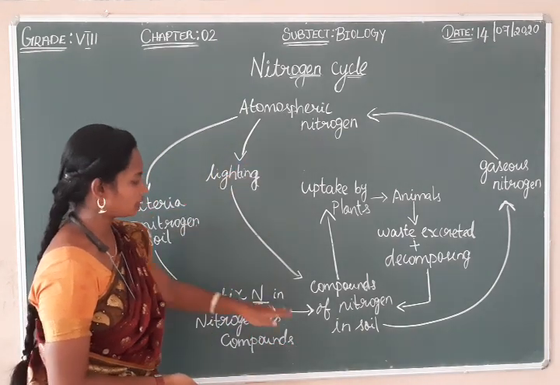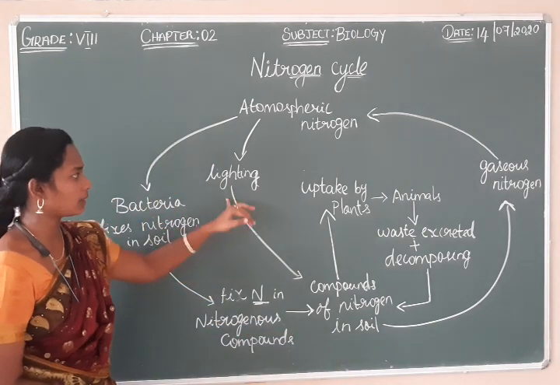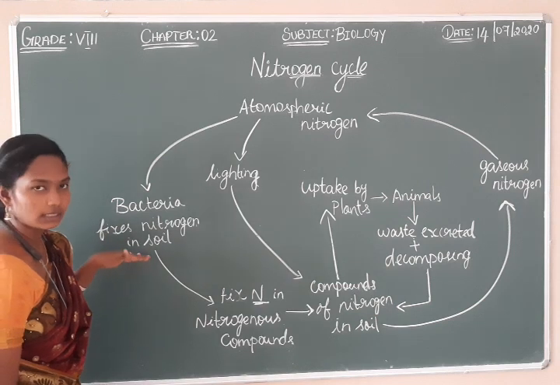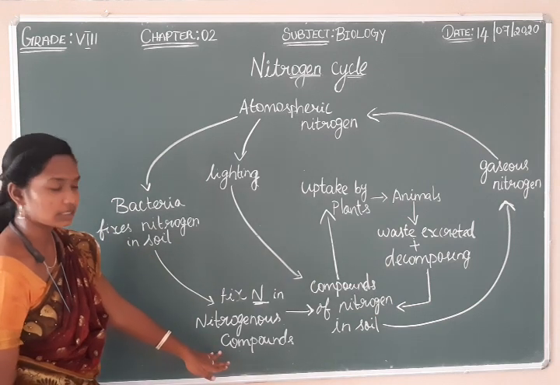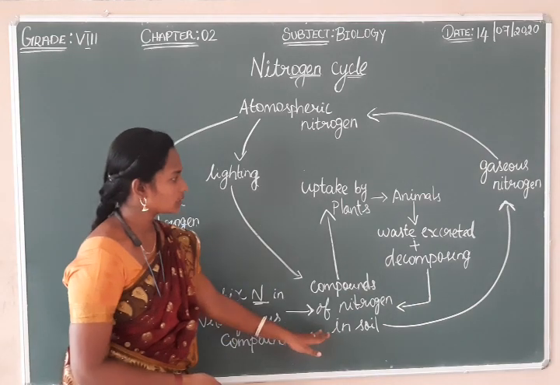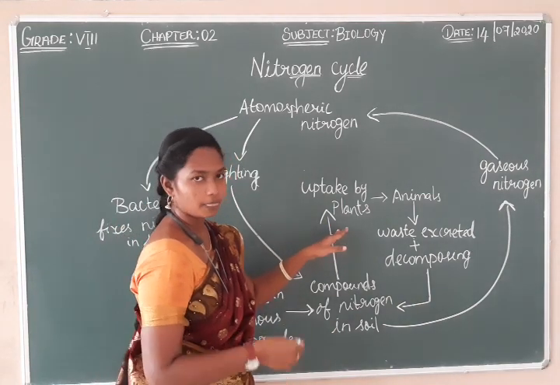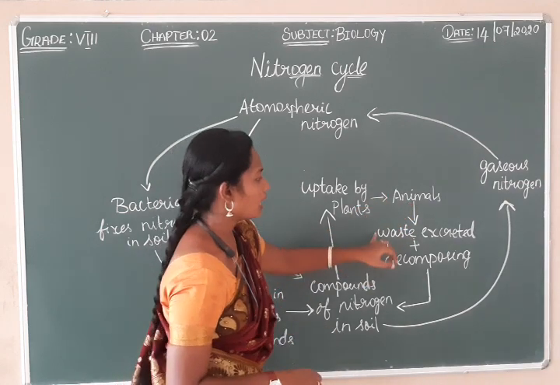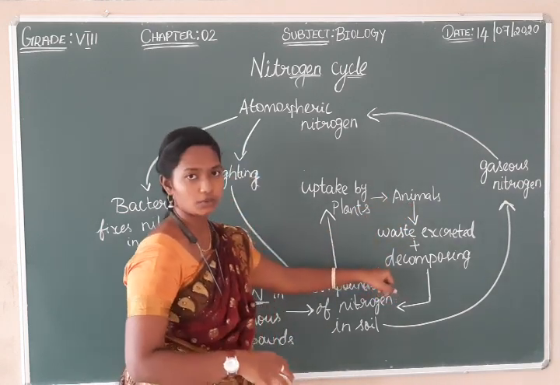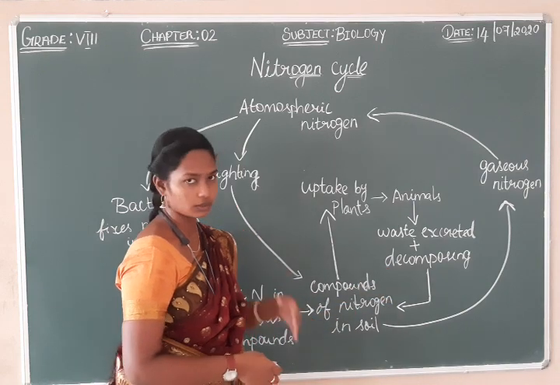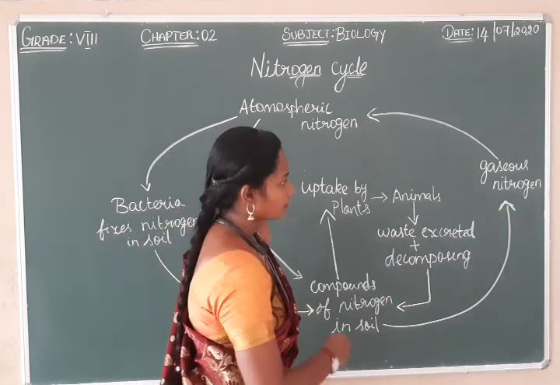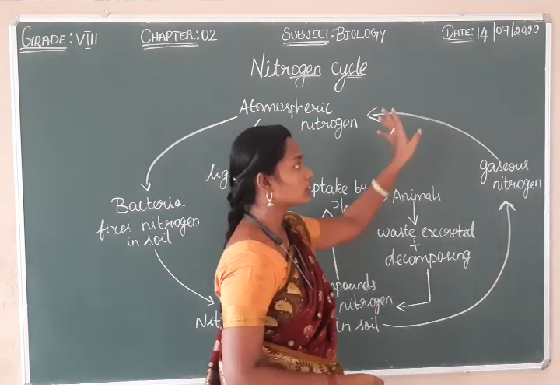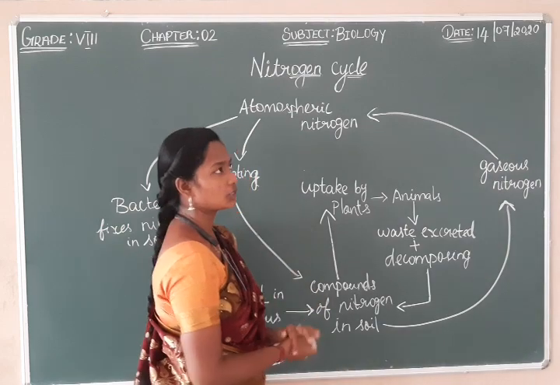From the atmosphere, nitrogen reaches the soil in two ways: by lightning and by bacteria. This is called nitrogen fixation, and the next step is nitrification. Next it reaches the plants through the roots and enters the food web, that is the assimilation process, and then waste excretion and decomposition. Ammonia is produced and mixed with the soil, and through the nitrates it is converted into nitrogen and released into the atmosphere. So this is the nitrogen cycle.